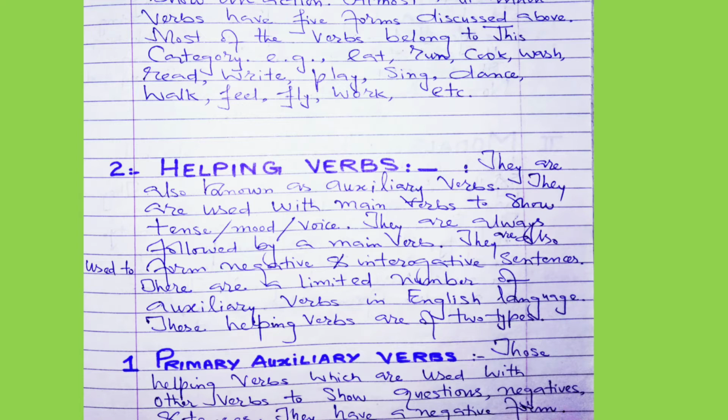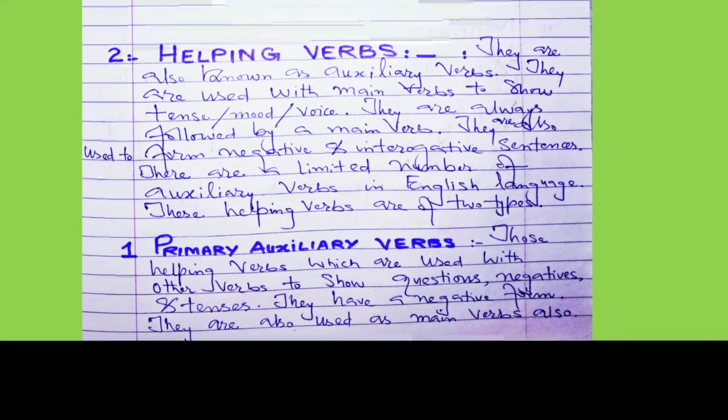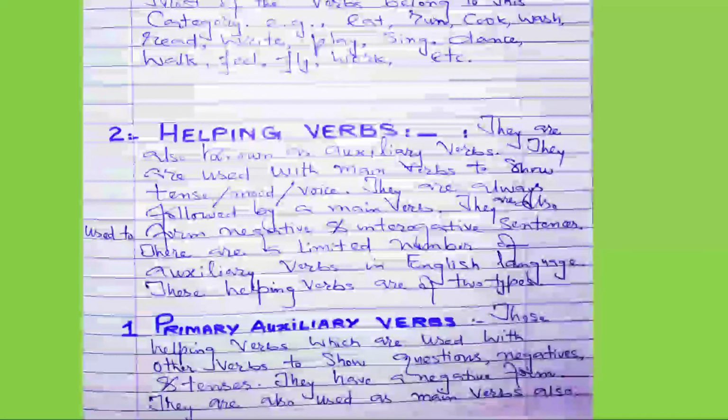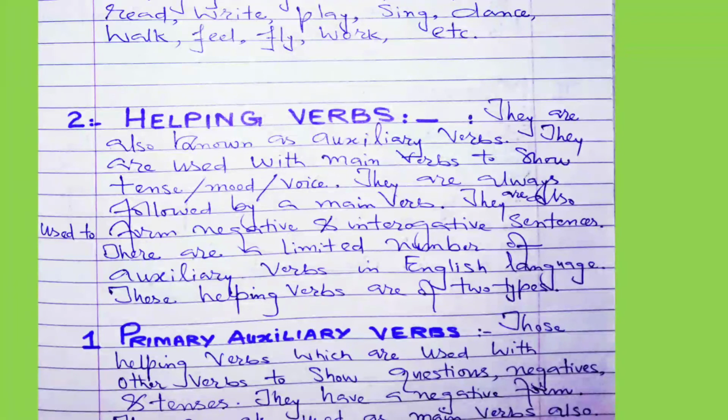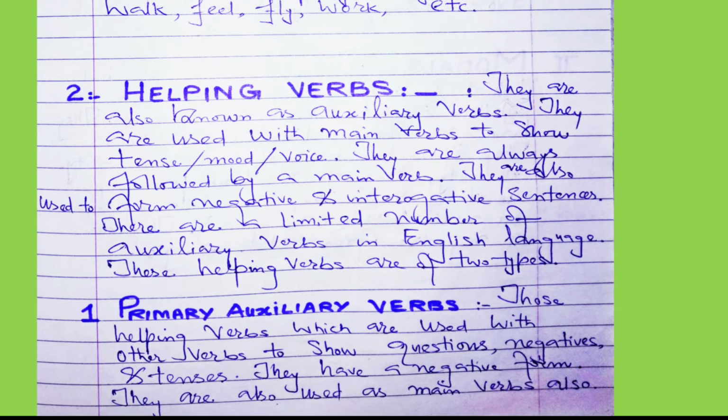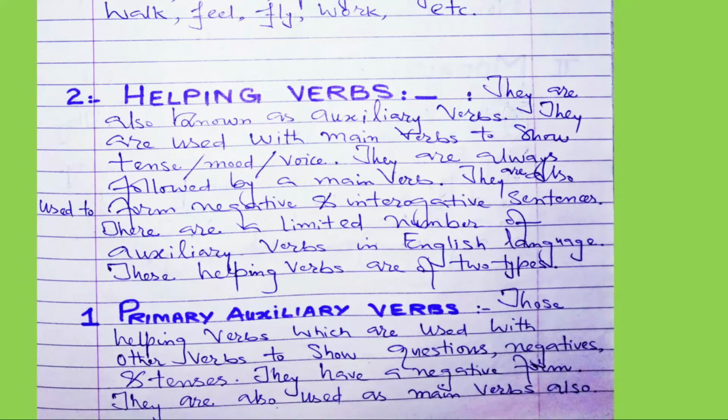First of all, let me say these helping verbs, we have divided them into two kinds. First one, that is primary auxiliary verbs. What are these primary auxiliary verbs? Actually, those helping verbs which are used with other verbs to show questions. They are used to make questions, negatives, and tenses. They have a negative form also.